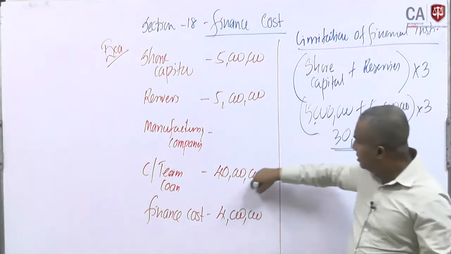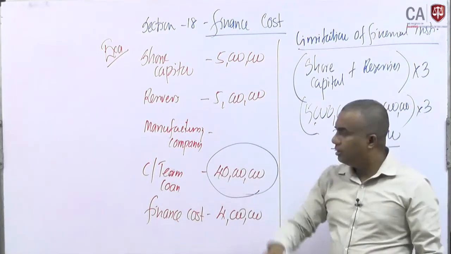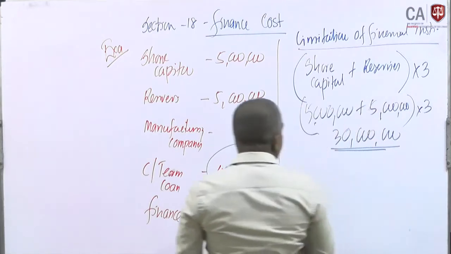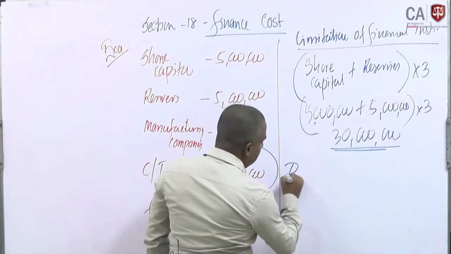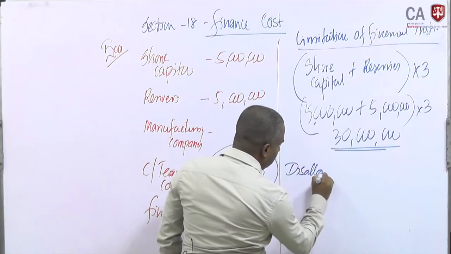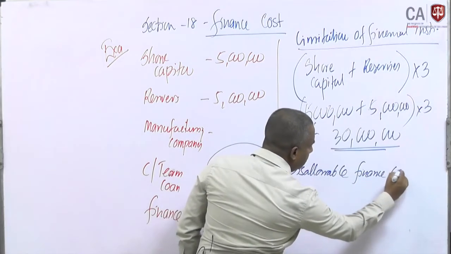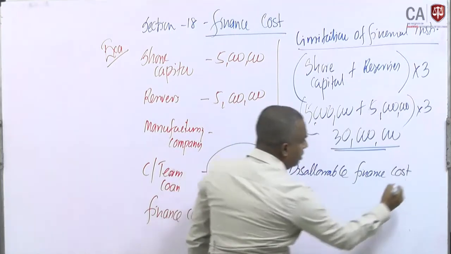But in this case, they have a 40 million balance. Then we can decide the disallowable finance cost. How do we decide?